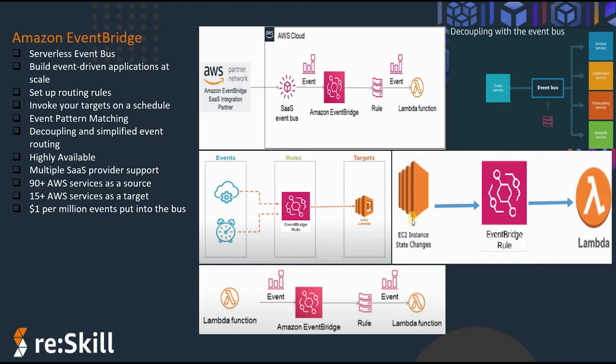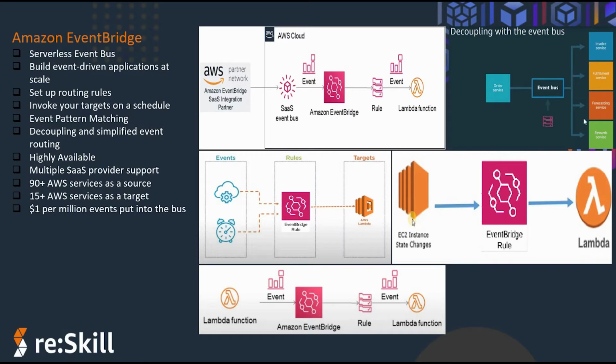So whenever an order is placed, we can pass the event data to Amazon EventBridge, and by using matching routing rules, it can pass it to particular targeted microservices, say invoice, fulfillment, or reward service.